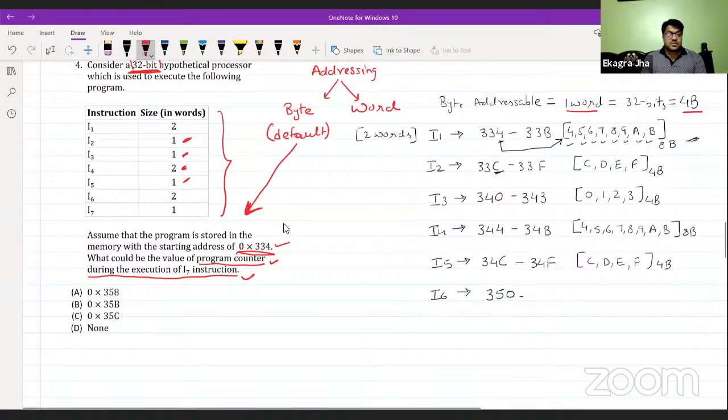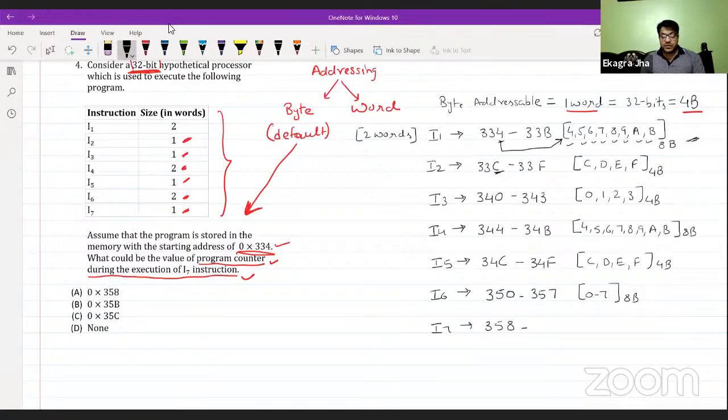Again, I6 requires 2 words of memory. So 2 words is starting from 0 to 7, as 8 bytes long. So this will be 357. After 357, the next sequential address for I7 will start from 358. And from 358, it only requires one word of memory.